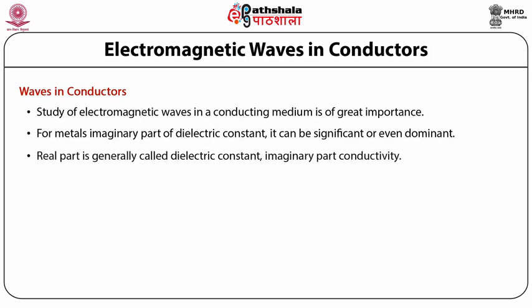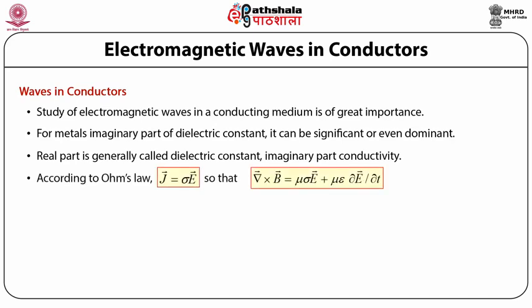The real part of the dielectric constant of a material is generally called the dielectric constant, and the imaginary part the conductivity. When defined this way, the conductivity, as we have seen, is independent of frequency for microwave and lower frequency regions. According to Ohm's law, the free current density in a conductor is proportional to the electric field, so that J = σE.